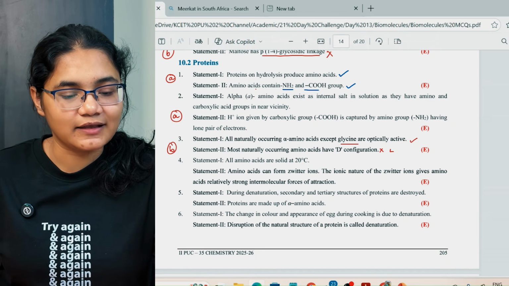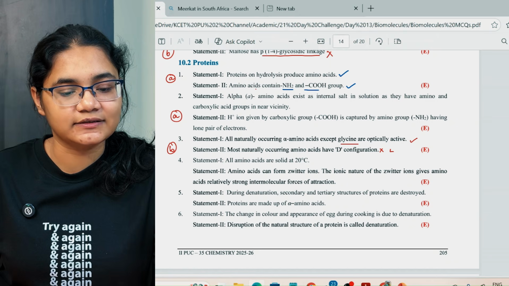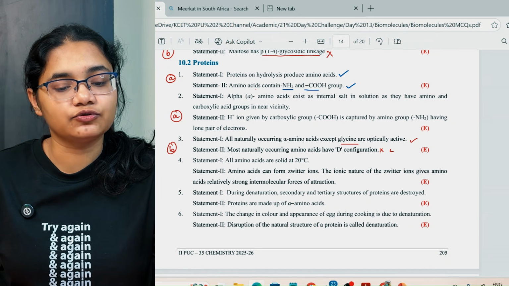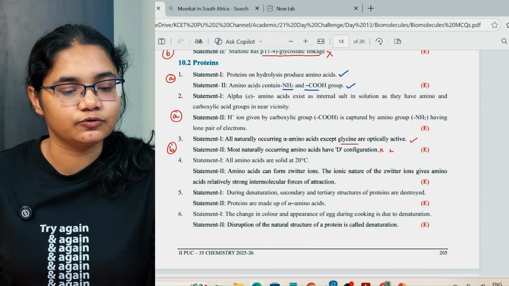Next, we have all amino acids are solid at 20 degrees Celsius. Amino acids can form Zwitter ion. The ionic nature of the Zwitter ion gives amino acids relatively strong molecular forces of attraction. Both the statements are correct.